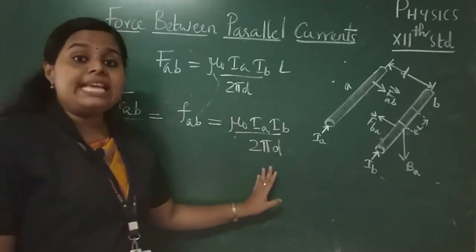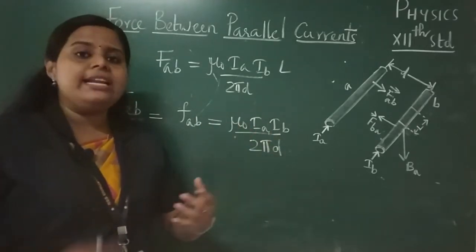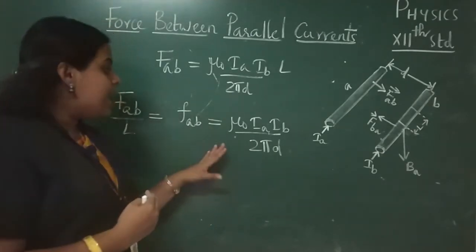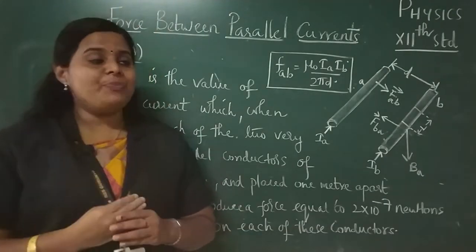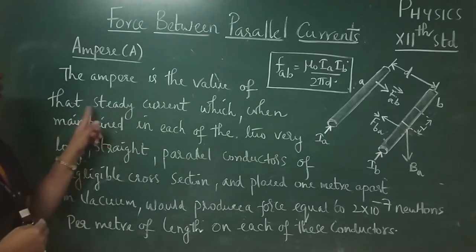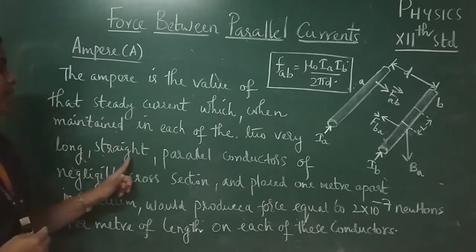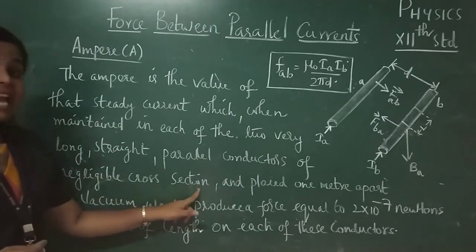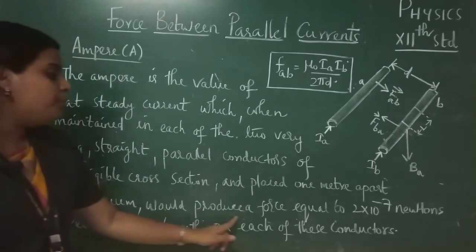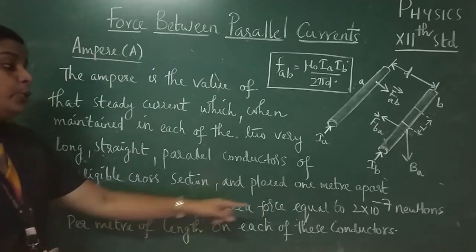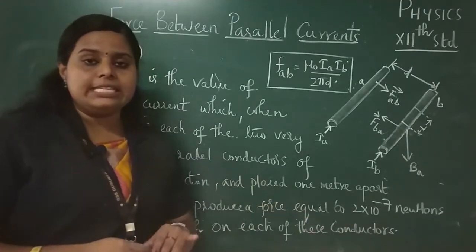And with the help of this expression, that is the force per unit length, here we are going to define 1 ampere. We know that ampere is the SI unit of current. So here is the definition for ampere. The ampere is the value of that steady current which, when maintained in each of the two very long straight parallel conductors of negligible cross section and placed 1 meter apart in vacuum, would produce a force equal to 2 into 10 raised to minus 7 newtons per meter of length on each of these conductors.